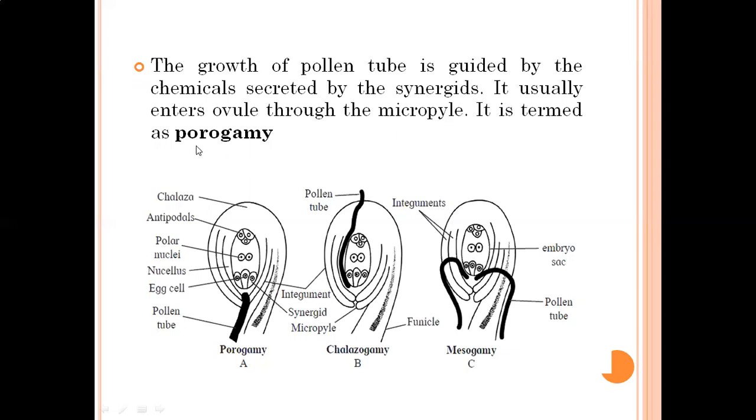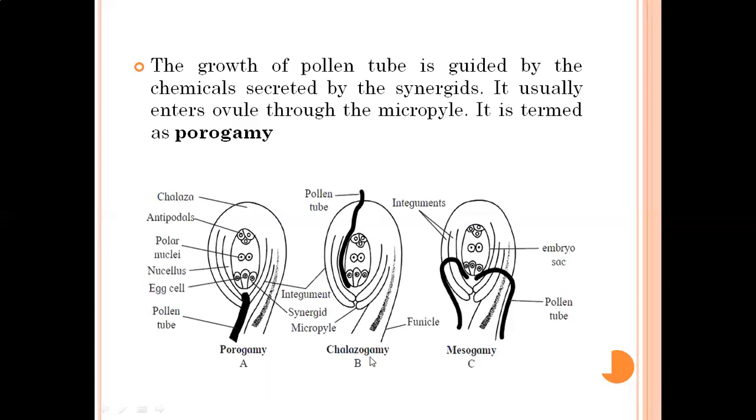The pollen tube usually enters the ovule through the micropyle. Usually the entry of this pollen tube, which comes from the above side, is through the micropyle, and it is called porogamy. When entry of the pollen tube inside the ovule takes place through the micropyle, it is called porogamy. But sometimes this pollen tube may enter from the chalaza. You know that this is the micropyle and this is the chalaza point. So it may enter through the chalaza, and this is called chalazogamy.